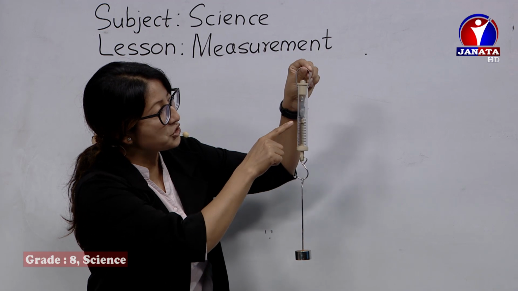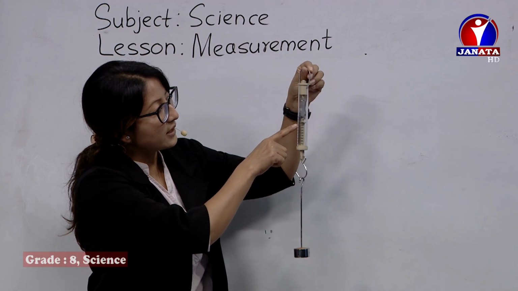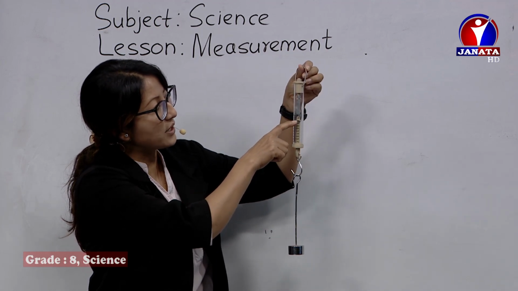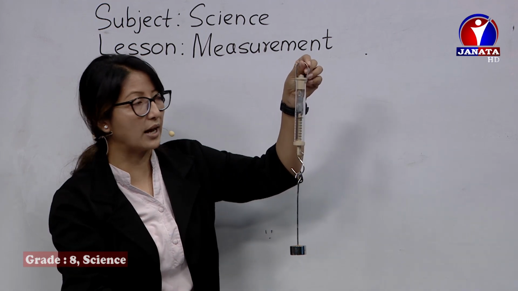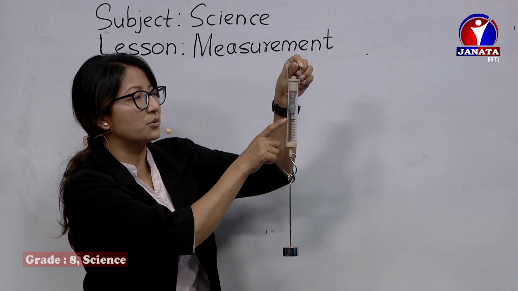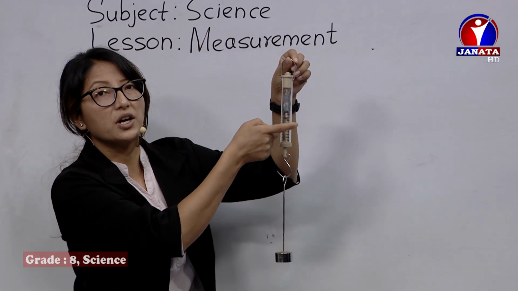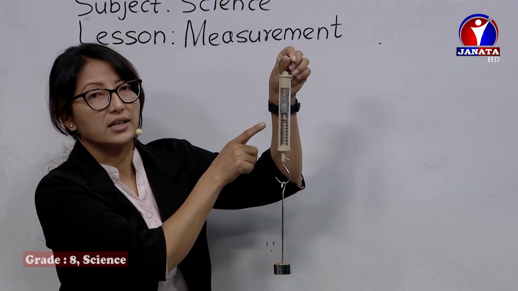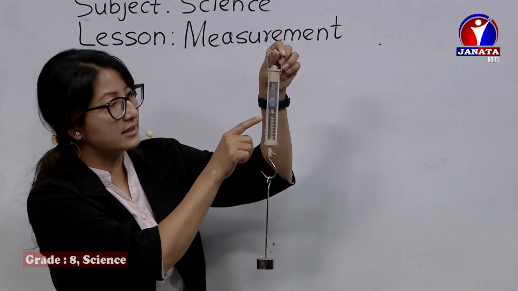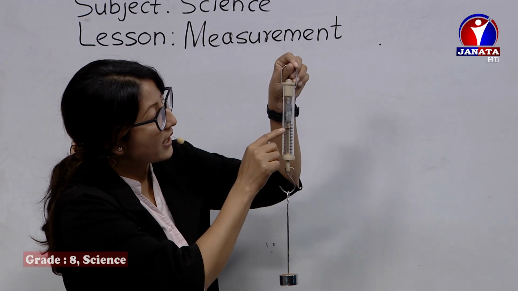And here you can check in the scale, right now it's exactly straight at 200 gram. On the next side you can see the one given in Newton. 200 gram is its mass, and its weight is 2 Newton.